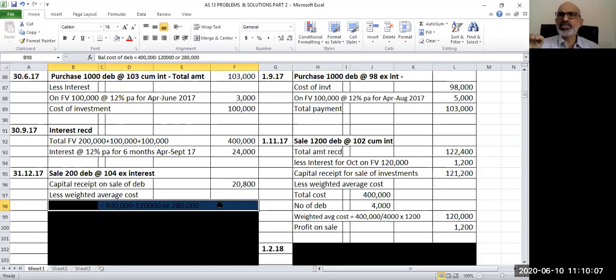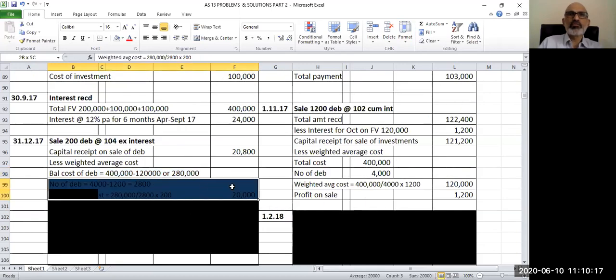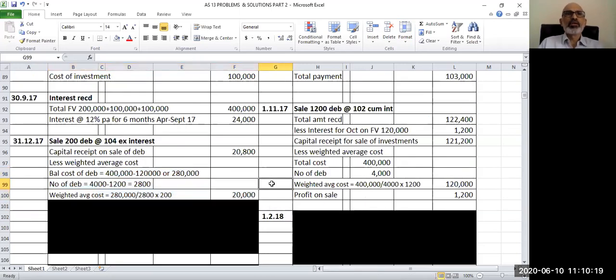So 4 lakhs minus 1,20,000, the balance cost is 2,80,000. With this balance cost, we'll have to find out the weighted average cost for these debentures. I'll show you the calculation. Balance cost of debentures: 4 lakhs minus 1,20,000 is 2,80,000. Remaining number of debentures: 4,000 minus sold 1,200, balance 2,800.